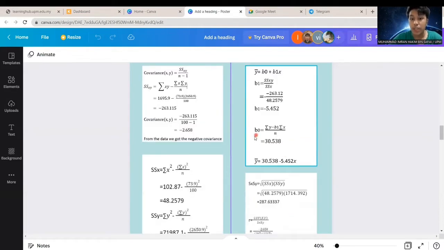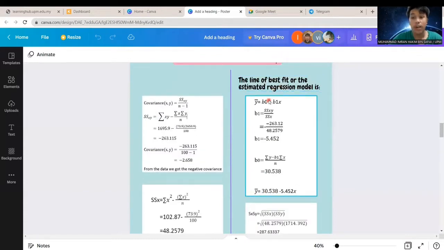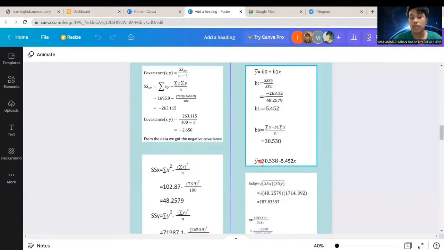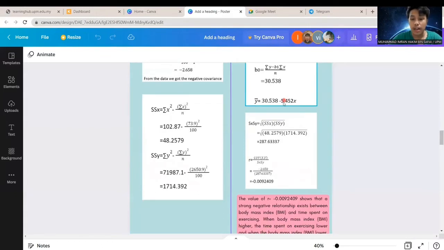To find B0, we use this formula: B0 equals the summation of y minus B1 multiplied by the summation of x, over n. So we get 30.538. We substitute the values into the formula, so y-hat equals 30.538 minus 5.452x. Next, we need to find the Pearson product moment.